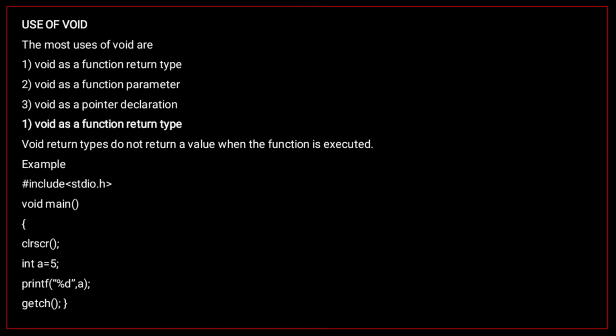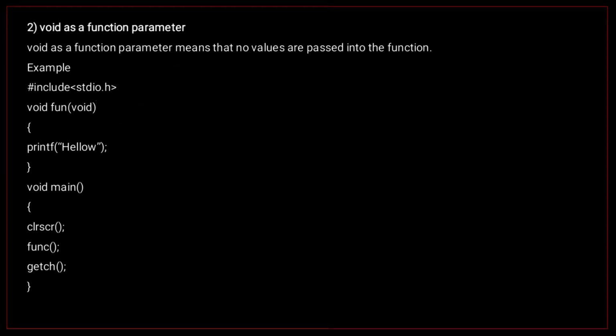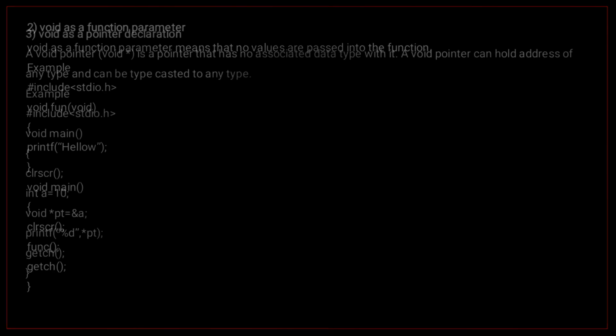See the example. In this example, the void keyword is used in the function return type, so we do not need the return statement. Now the second use of void, as a function parameter. Void as a function parameter means that no values are passed into the function. See the example. In this example, no values are passed into the function.